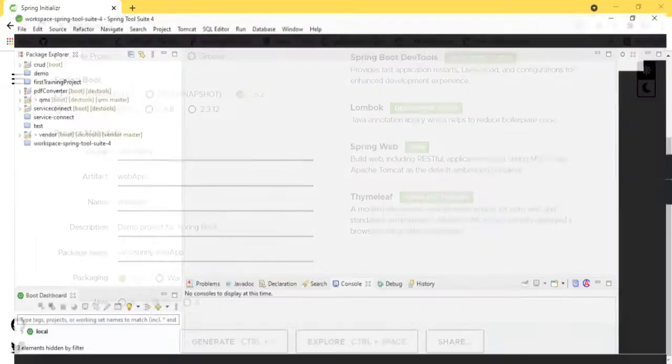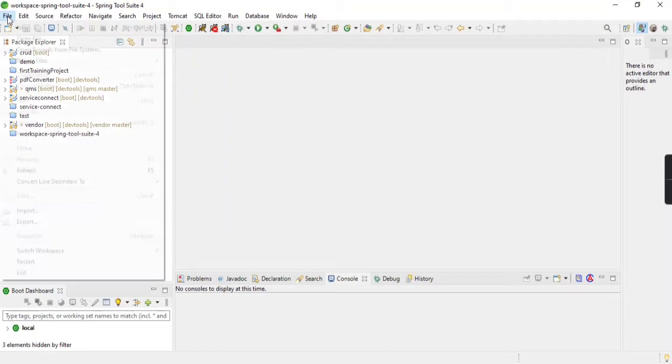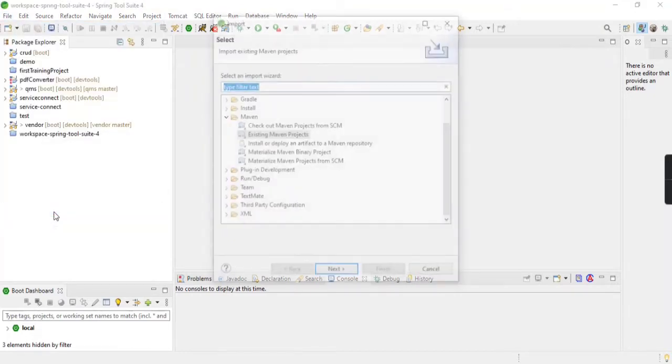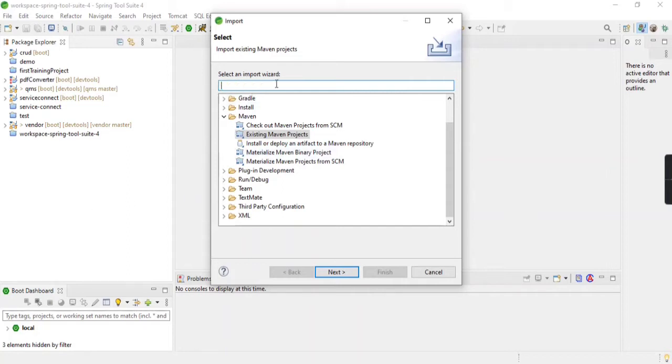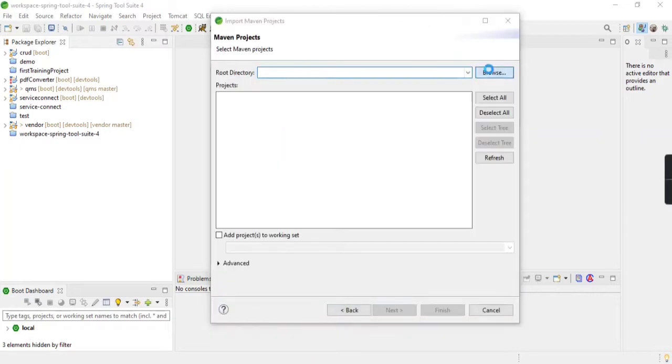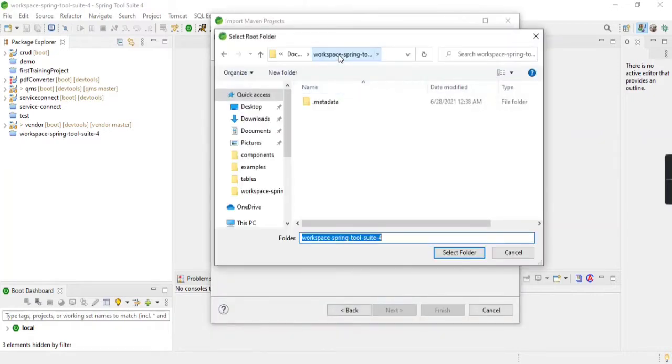After that, you just need to import that project by clicking on File, Import, and typing Maven. As this is my Maven project, type Maven over here under the Select and Import wizard, and you can see Maven with multiple more options, under which my project is an existing Maven project. So you click on that and browse to that folder.